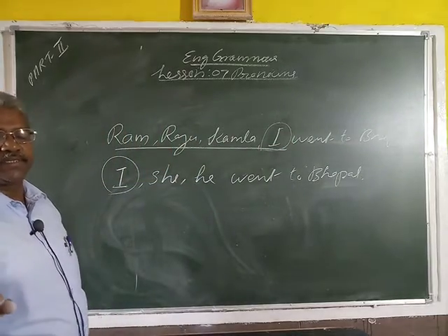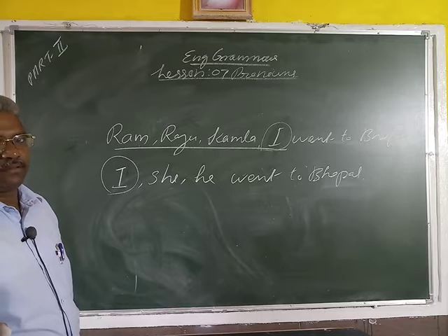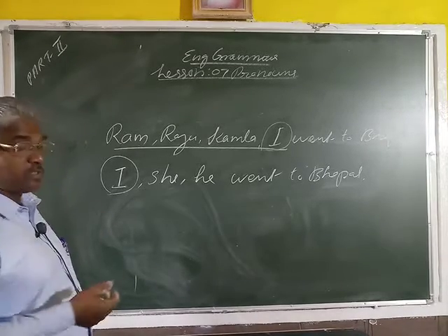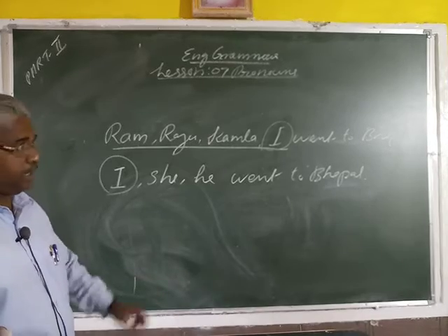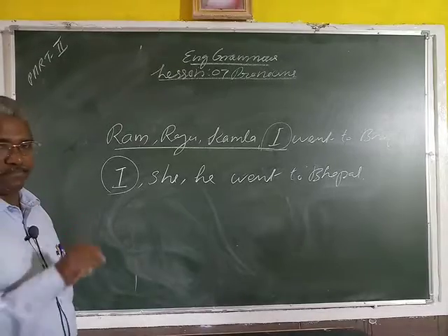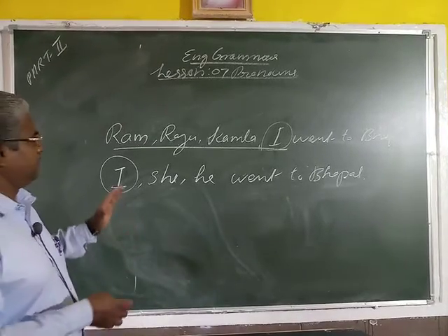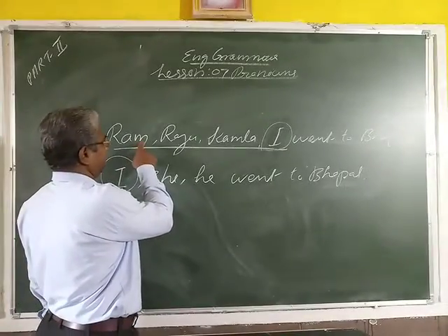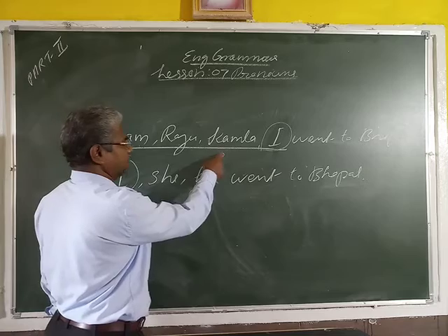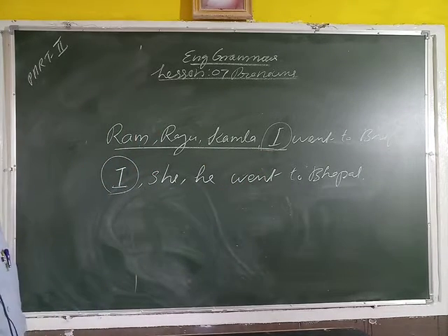In each sentence there are a number of pronouns. If you watch the number of pronouns or nouns in a sentence, including I, then where is the position of I? Where is the position of I? Here I comes after Ram, Raju, Kamala. After the three nouns, we use the I. Ready to Popa.